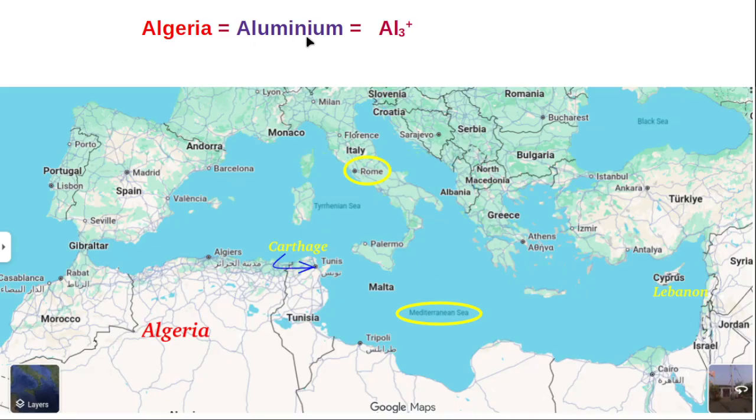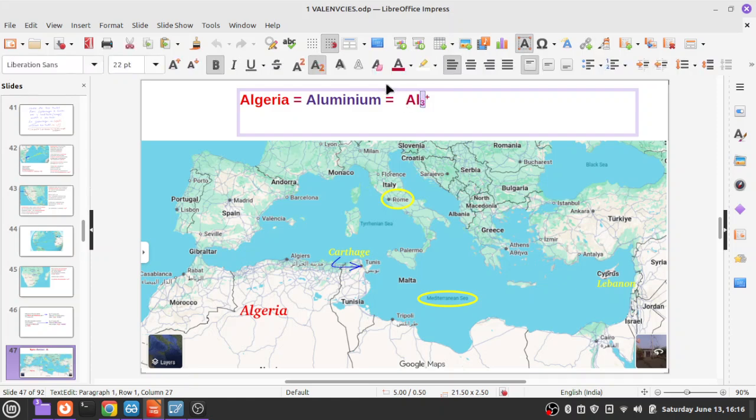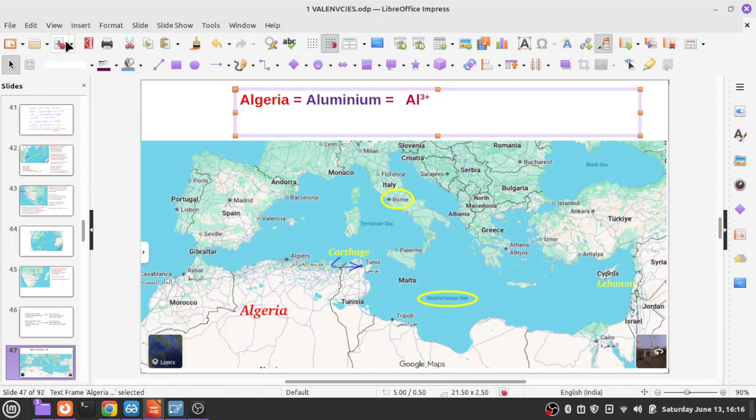Next, aluminium. Aluminium valency is Al3+. Actually, it should not be written like that. I am correcting it. Okay, right. It is correct.